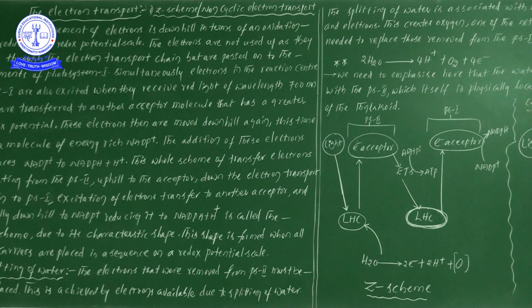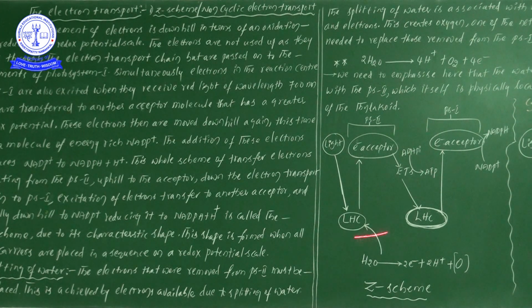Phosphorylation reactions are nothing but the processes in which ATP formation takes place. So phosphorylation means ATP formation, as we know very well. Now the formation of ATP is taking place in the presence of light here, so we consider this ATP formation as photophosphorylation. Photo means light. So in the presence of light ATP formation is going on.